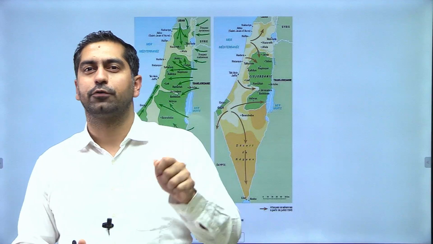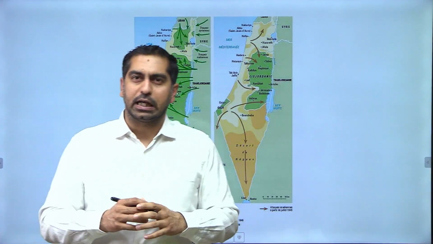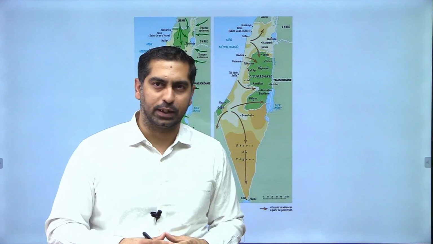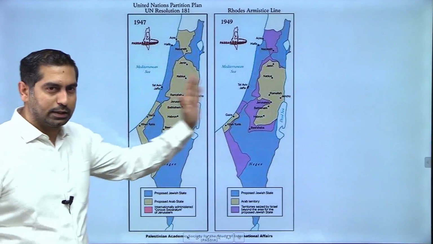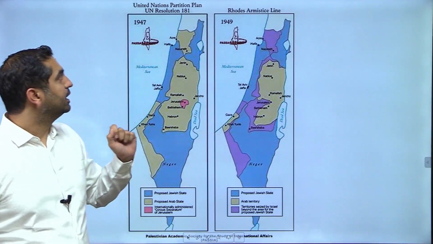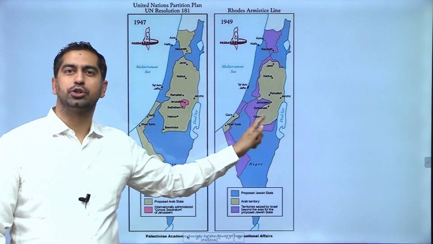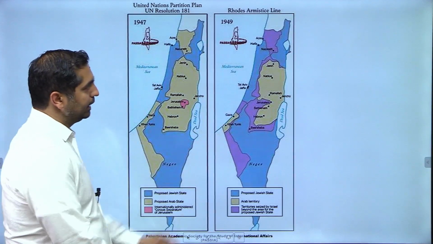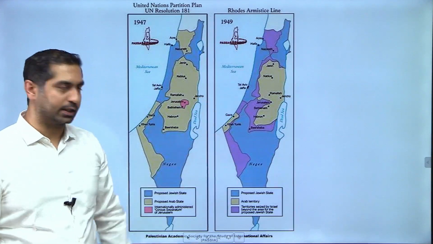But the State of Israel was able to defend itself, and then it took even more territory than was granted to it under the UN plan, like I said earlier. So have a close look at these two images. This is the UN partition plan and this is the actual position after the war, and you clearly need to pay attention to this purple area over here.